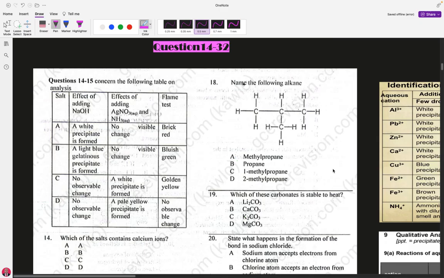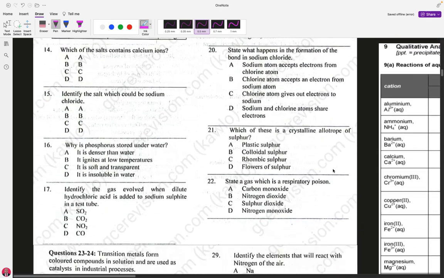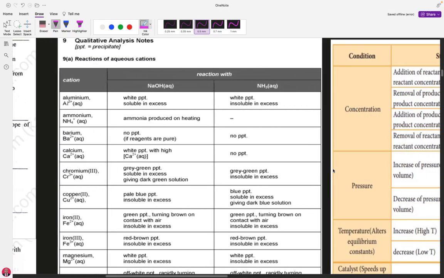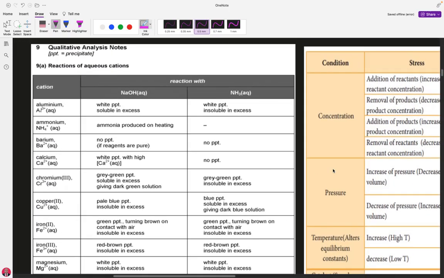So for now, you are supposed to know basically your qualitative analysis, the different cations, I mean metal ions that carry a positive charge, their reaction with aqueous sodium hydroxide, their reaction with aqueous ammonia. You are supposed to know all this.